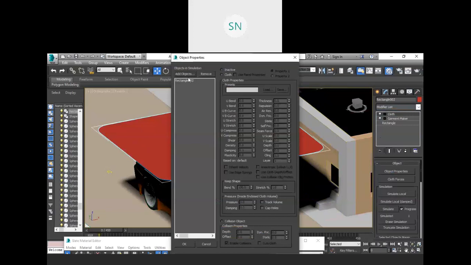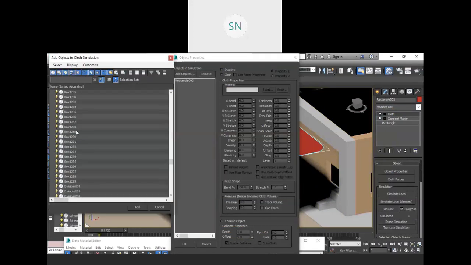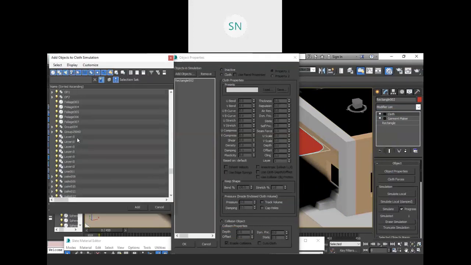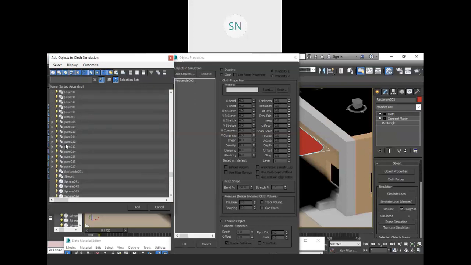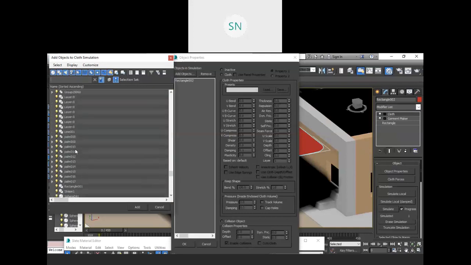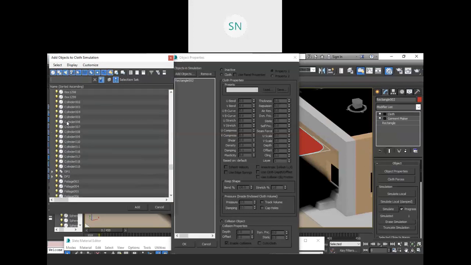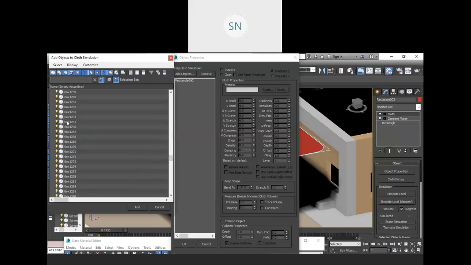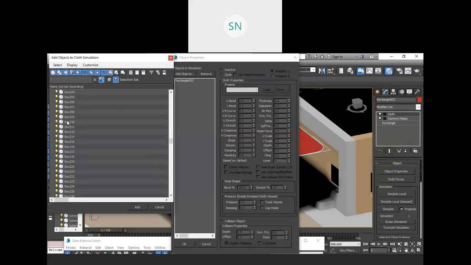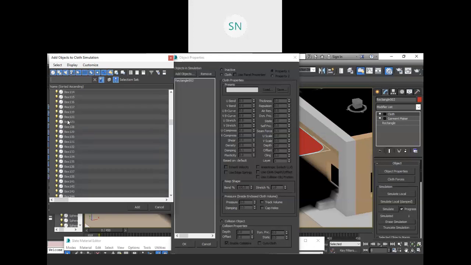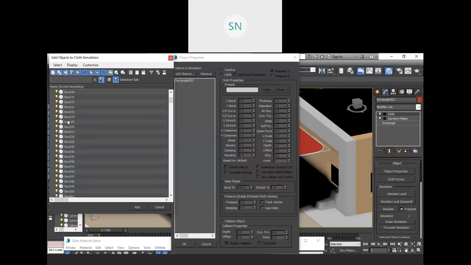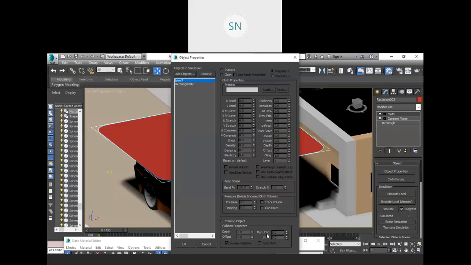and go to the object property. Go to add object and I want to add, where is our BMW? Here, add it.